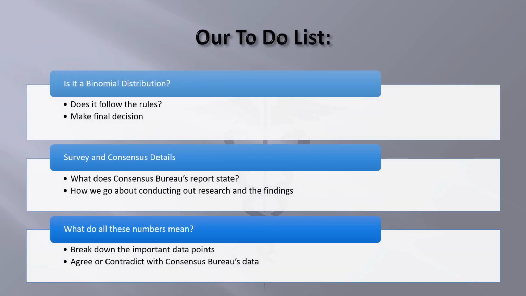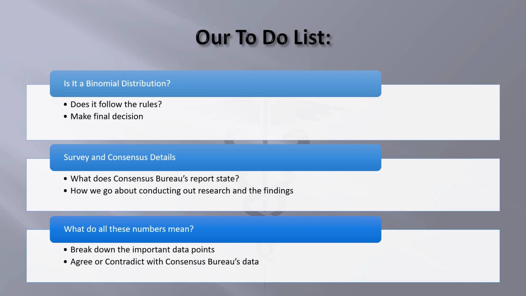Today we are going to be looking at the amount of people who are uninsured under any medical insurance. We have just a couple of things to complete on our to-do list for this application problem. First, we need to know, is it a binomial distribution? Which means that we need to look at if it follows the rules of being a binomial distribution. And then we make our final decision.